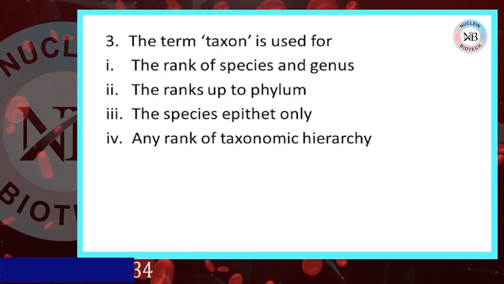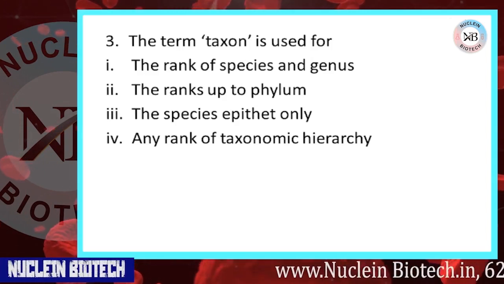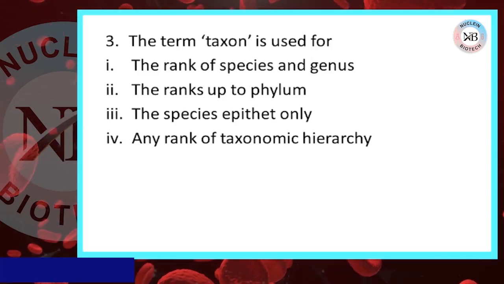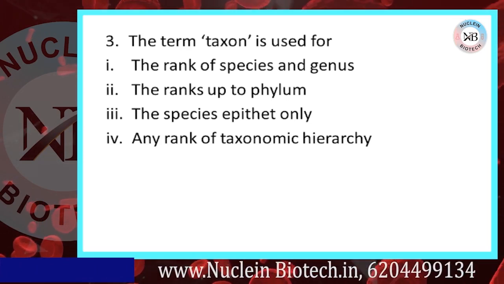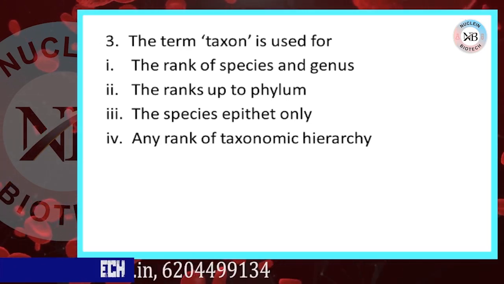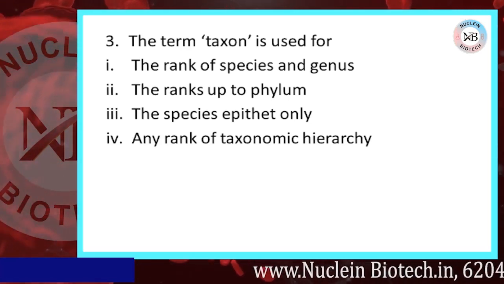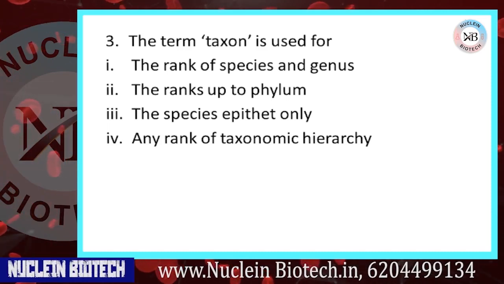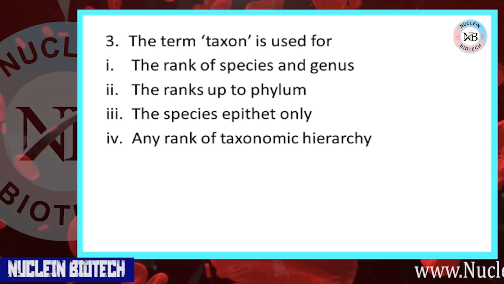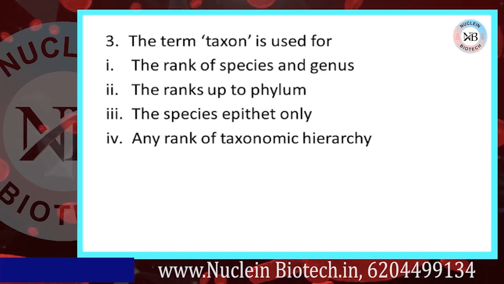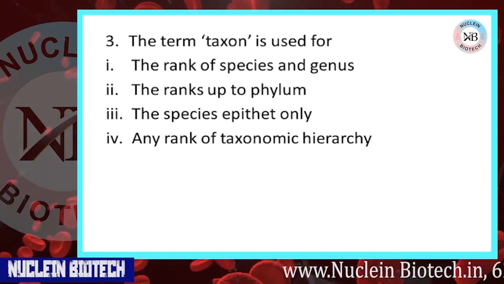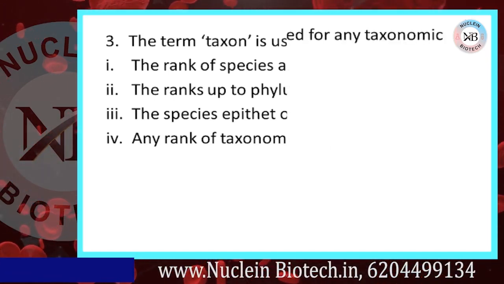The term taxon is used for: first option, the rank of species and genus; second, the rank up to phylum; third, the species alone; fourth, any rank of taxonomic hierarchy. Correct option is D.